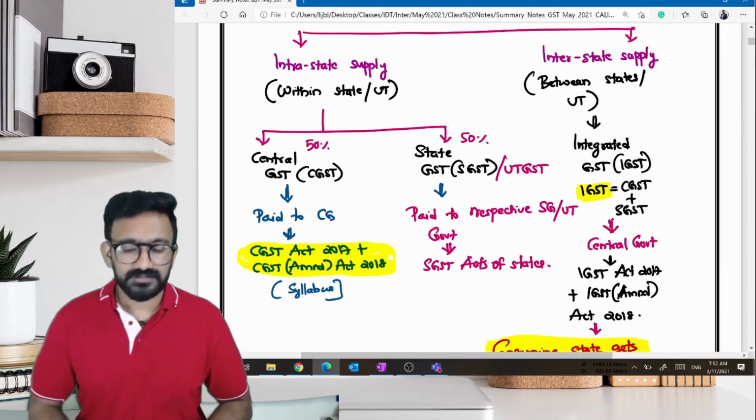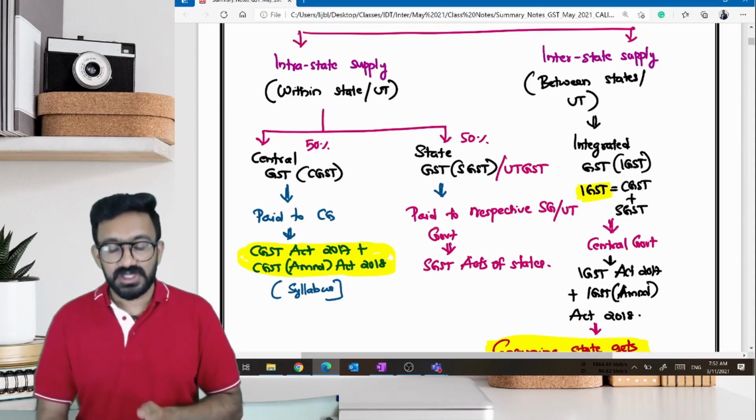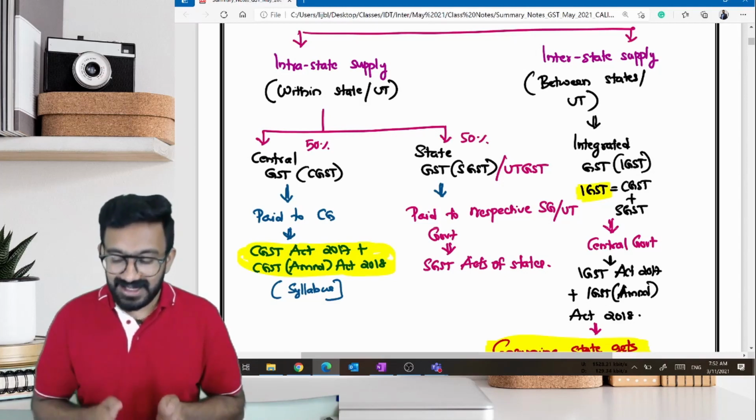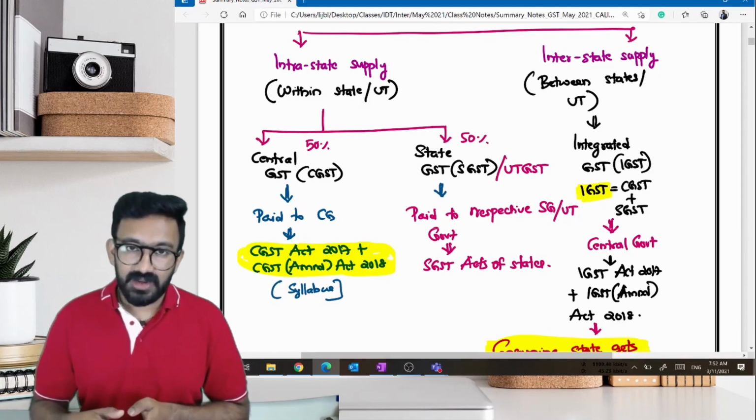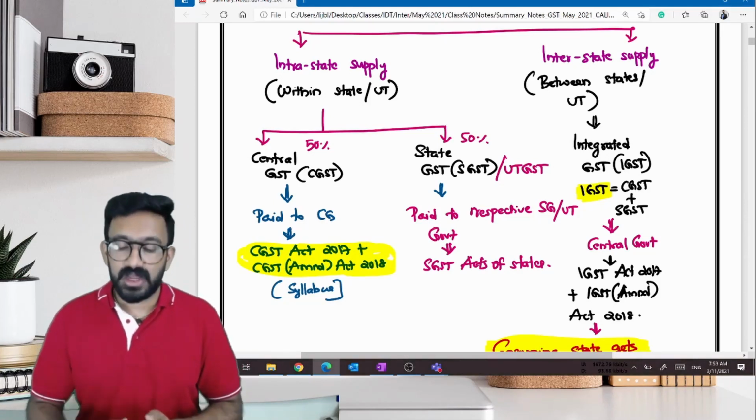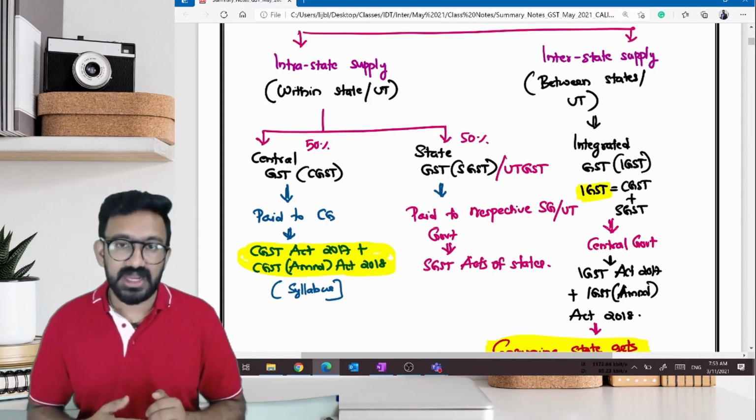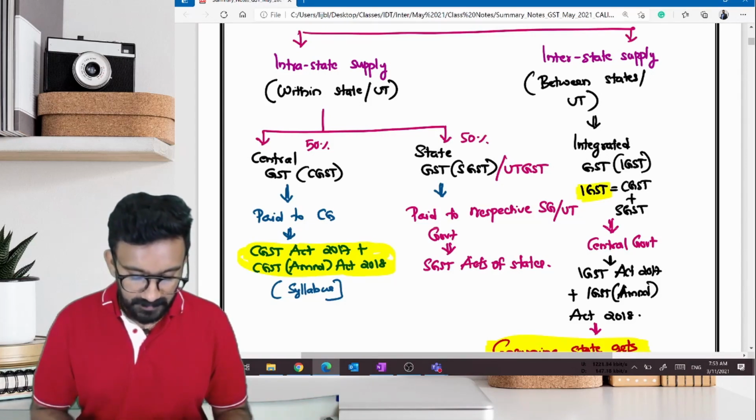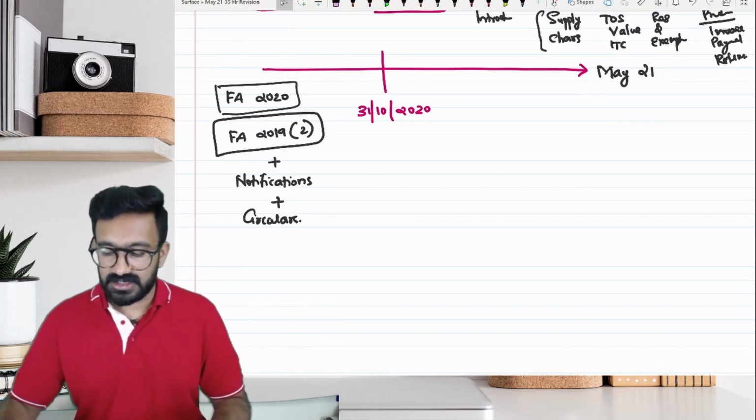Now, if it is an interstate supply, instead of CGST, SGST, there is an integrated GST that is being collected, which is called IGST. IGST is nothing but CGST plus SGST, and it is paid to central government, and there is a separate act called IGST Act for understanding that. Now let's take a very basic transaction and then get some understanding on it.